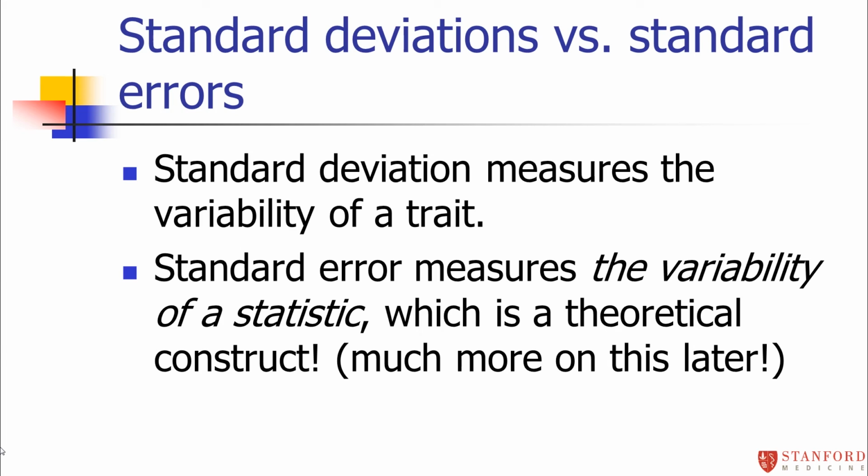So you may have the standard error of a mean, you may have the standard error of an odds ratio, and you may have the standard error of a regression coefficient. Those will all be different. Again, standard error is about the variability of a statistic. And we usually reserve the term standard deviation to talk about the variability of a trait so that we don't get it confused with standard error. I don't expect you to completely understand that yet, but just tuck it away in the back of your head, and we're going to return to this concept a lot in future weeks.